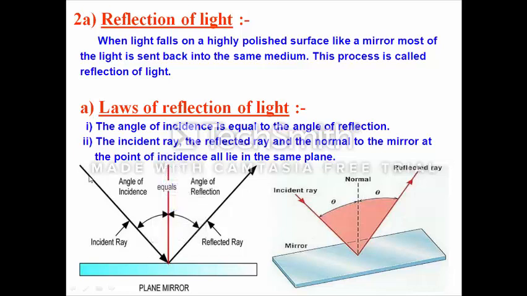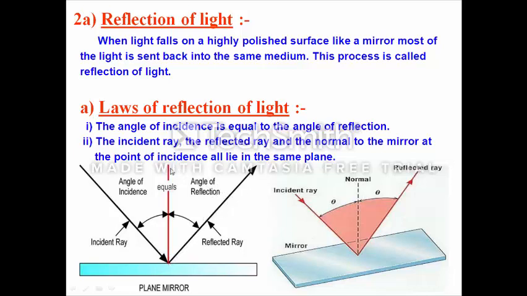This ray which is coming from the sun and striking the mirror is known as the incident ray. The ray which is coming from the source and striking the mirror is the incident ray. And after striking the mirror, it reflects back. That ray is known as the reflected ray. So we have two rays. One is the incident ray, the ray of light coming from the source and striking the mirror, and after striking the mirror it bounces back, which is known as the reflected ray.